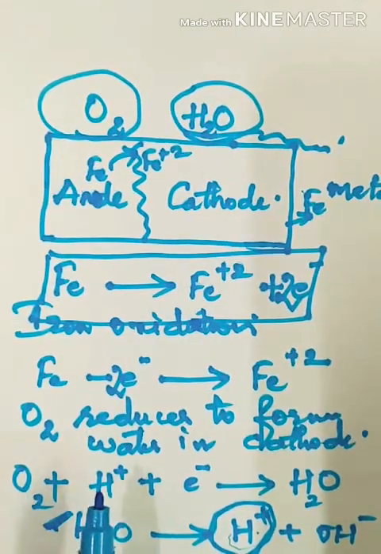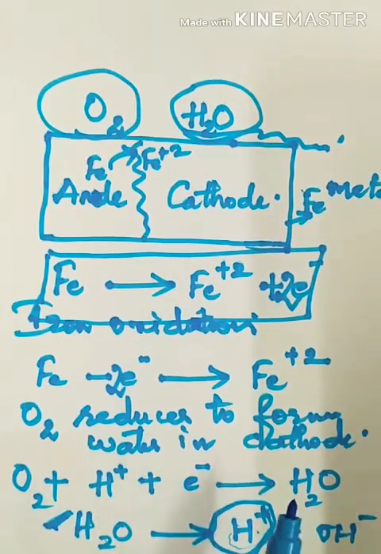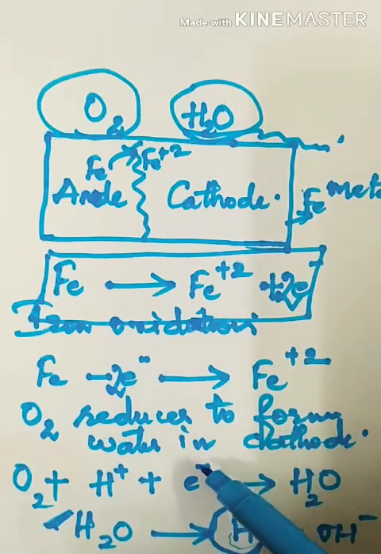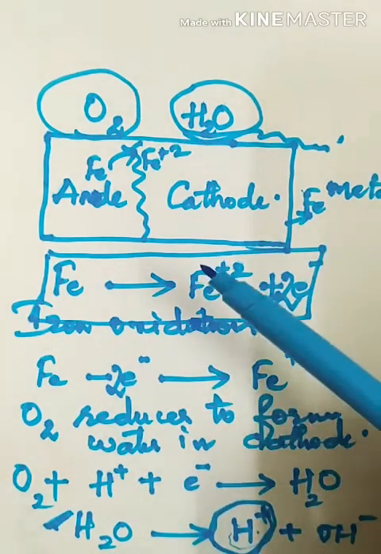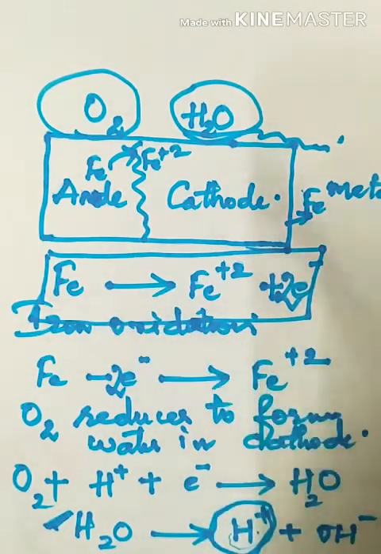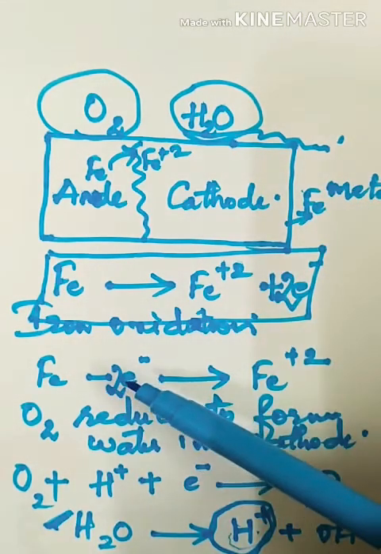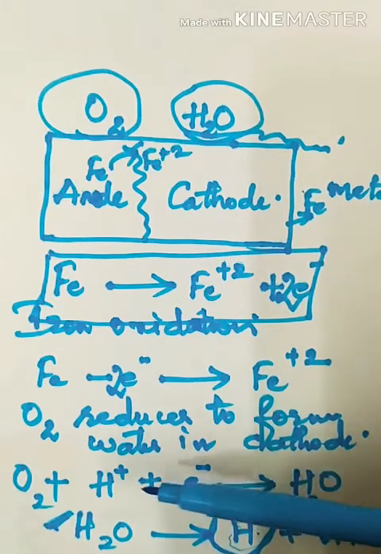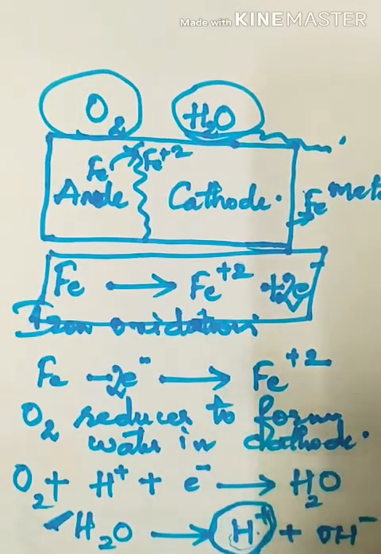So O2 plus H+ plus electron gives H2O. In the cathode it will accept electrons, so plus e-. Okay children, I had told you, in the anode it will give electrons, so minus electron, whereas in the cathode it will accept electrons. O2 + H+ + e- gives H2O.